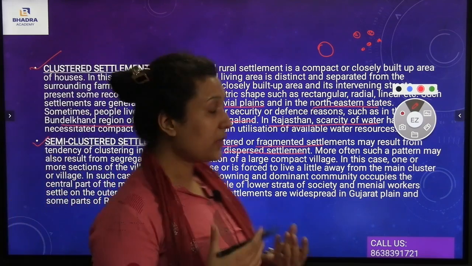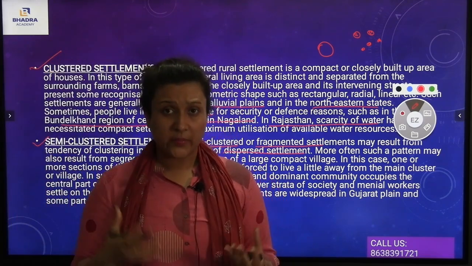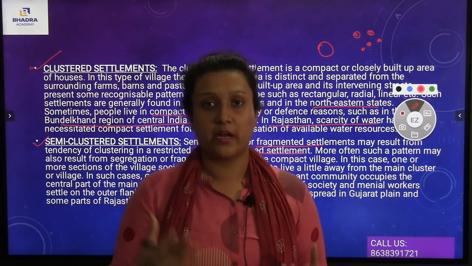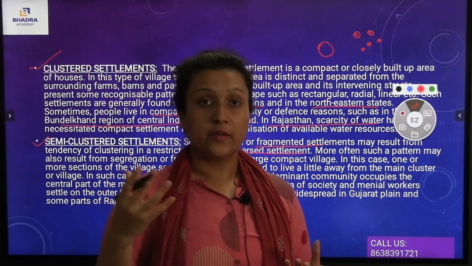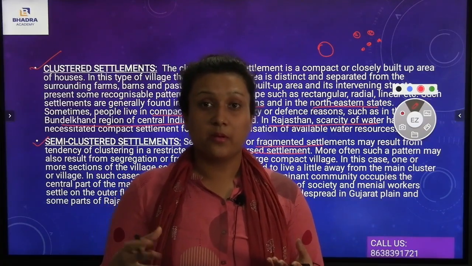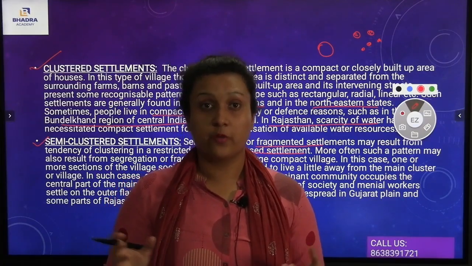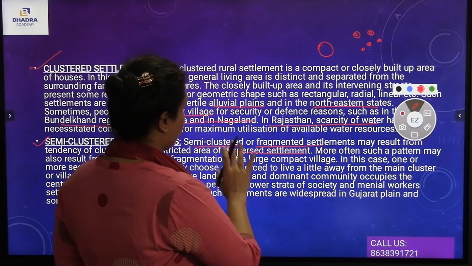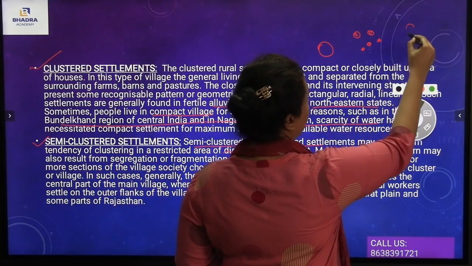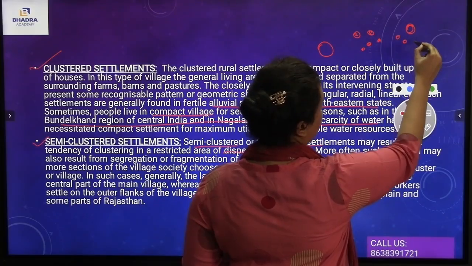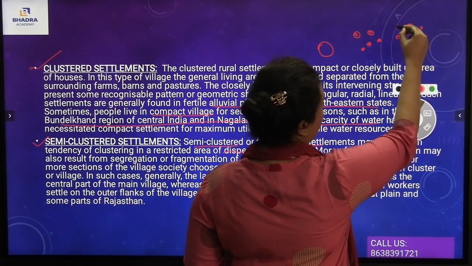In a semi-clustered settlement, the dominant section of the village will be living in the central part, and the remaining people, those of the lower strata, will be living on the outer flanks, on the borders.